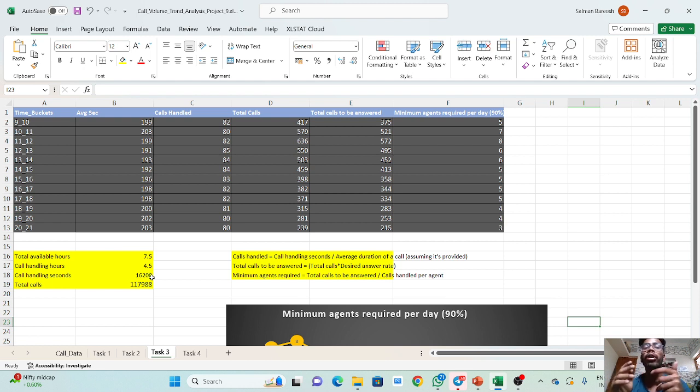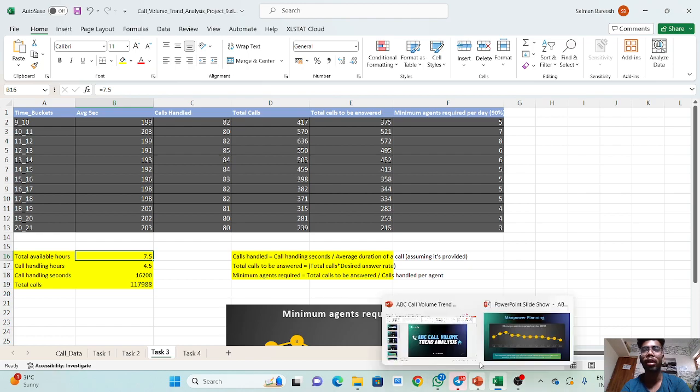So we are going to observe how many agents are required for each bucket per day. You can see that we used formulas. The first one is total available hours. Previously we concluded some assumptions; one minute, I will show that presentation.